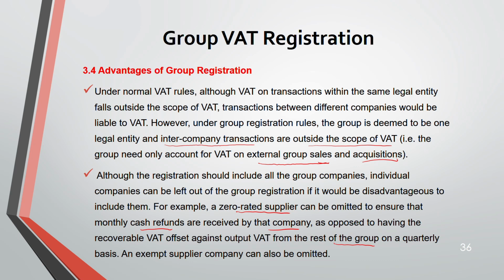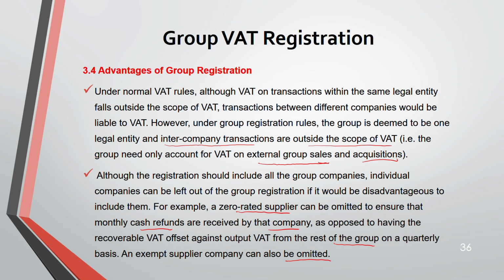An exempt supplier can also be omitted. So it's better to leave out from the group the exempt supplier and the zero rated supplier. Ignore them from the group, omit them, and just put in the standard rated suppliers. Because if the zero rated suppliers are omitted, only that company is going to receive the monthly cash refund. But if it's in the group, it will be offset: your output VAT will be offset against the input VAT of the whole group.